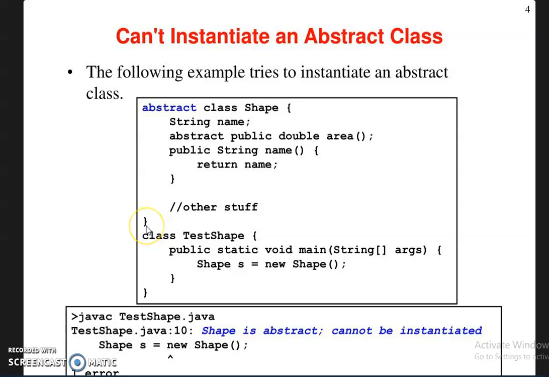Here the class closes, and here another class is given, with the public static void main. Within the main function, an object is created for the class Shape, yes, but if you run this program, it will display this type of error: Shape is abstract, cannot be instantiated. So you have to keep in mind that a class declared as abstract is not able to create an object. If you try to create an object, the compiler will produce an error message.